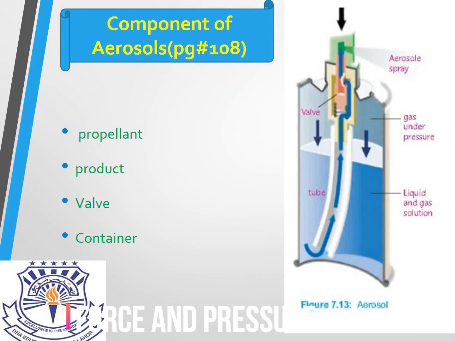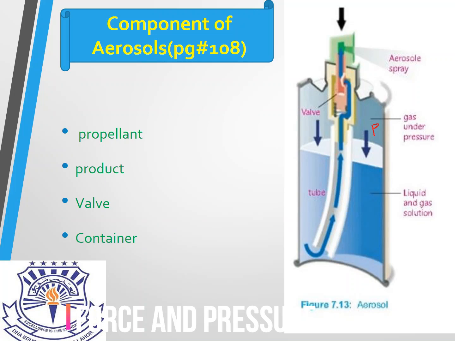This is the valve. When we open the valve, here we have a propellant. It is applying pressure to the liquid. Whether the valve is open or not open, pressure is continuously applied on the liquid. When you open the valve, the liquid gets a path, and the liquid comes out from the valve with the help of the propellant pressure. And why does the propellant apply pressure?